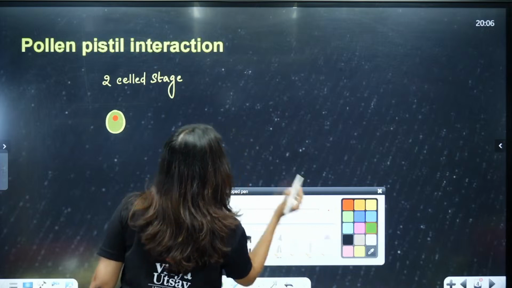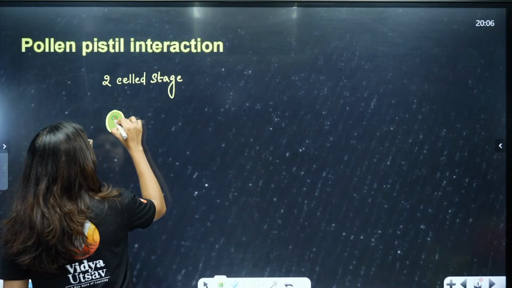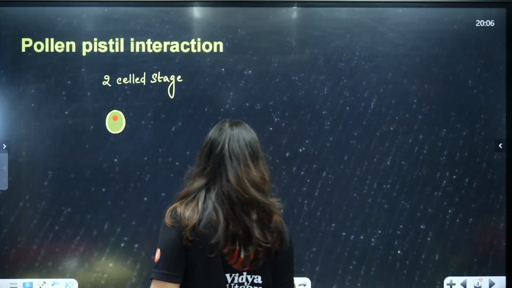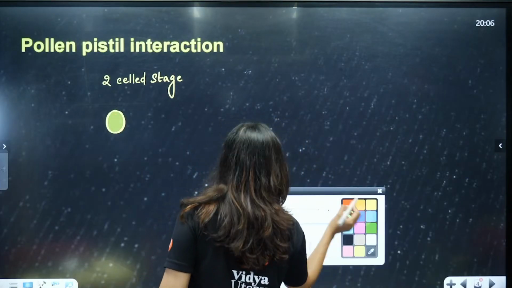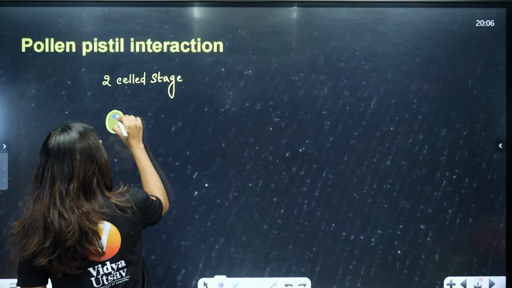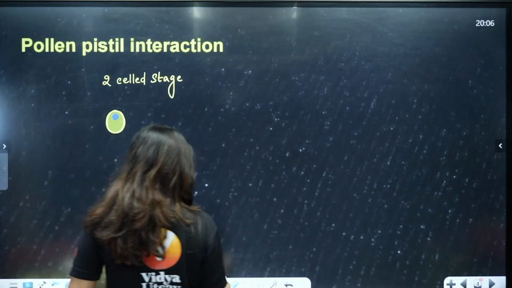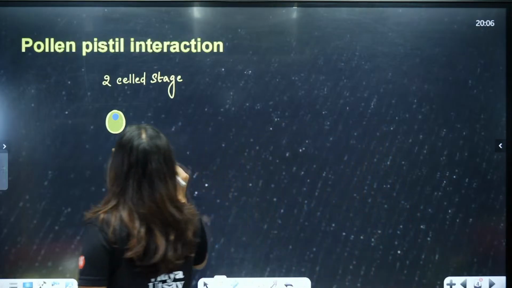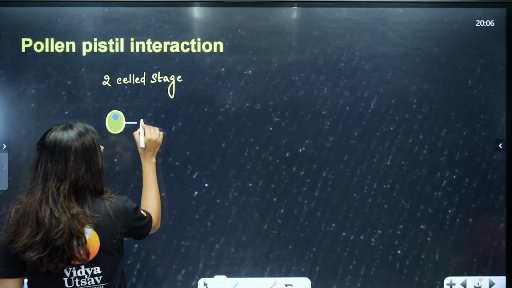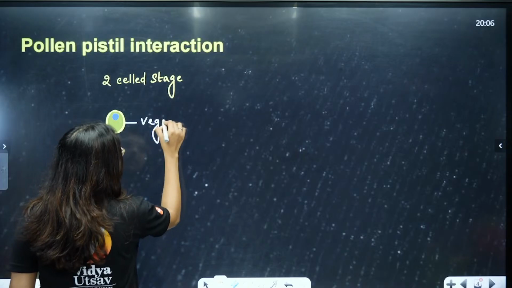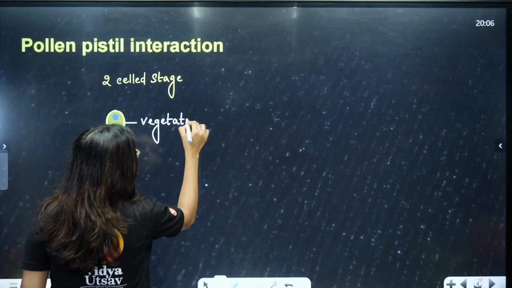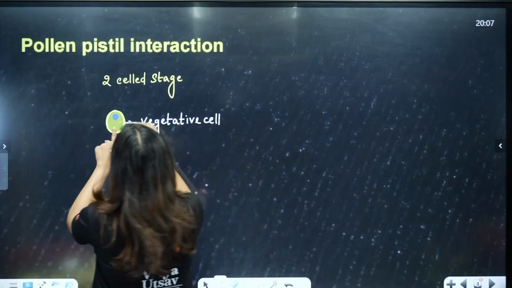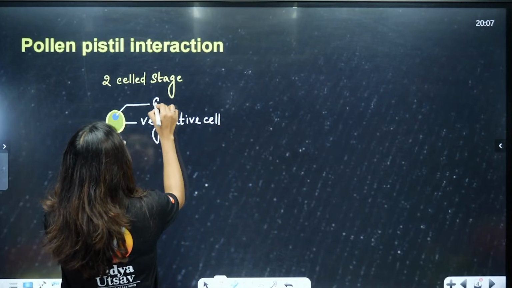Okay, I'll draw it with another color. Yeah, this is bright enough. So this is a pollen grain of a 2-cell stage. That means you are able to see that there is a vegetative cell, right? And here you are able to see that there is a generative cell, okay.